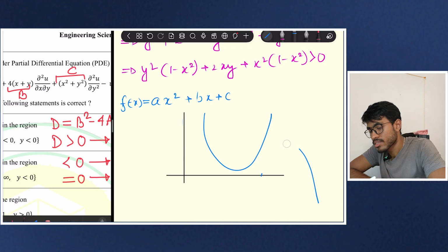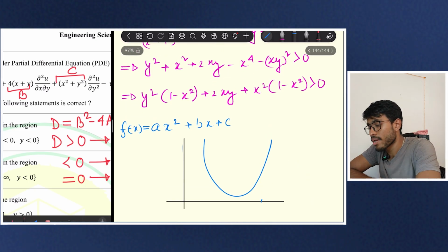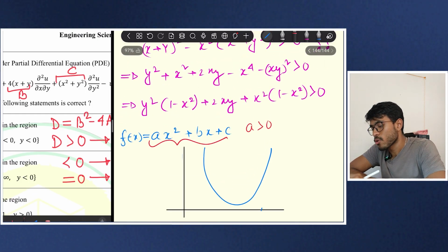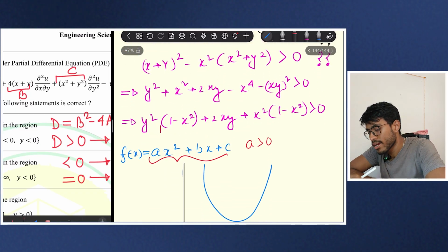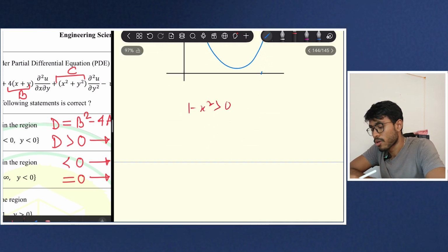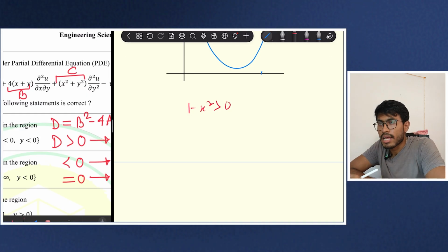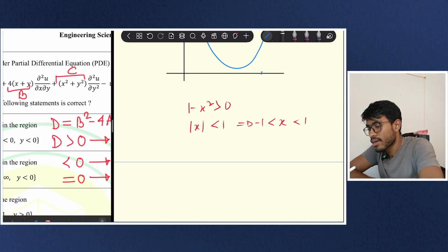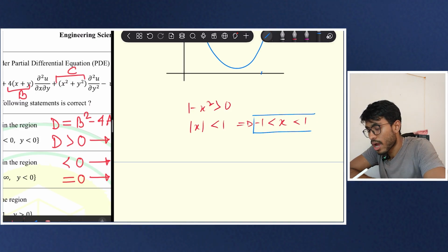So if this kind of equation has to open upwards, then we know that a must be greater than 0. By applying the same analogy here, this is the small a. That means 1 minus x square must be greater than 0 if the equation is hyperbolic. That means mod x is less than 1. That means x has to lie between 1 and minus 1. So this is my range for x if the equation has to be hyperbolic.